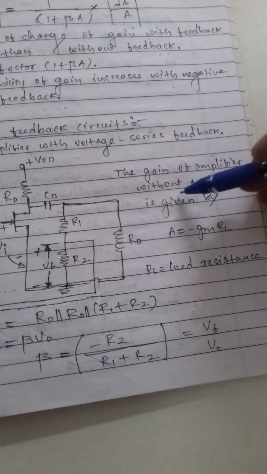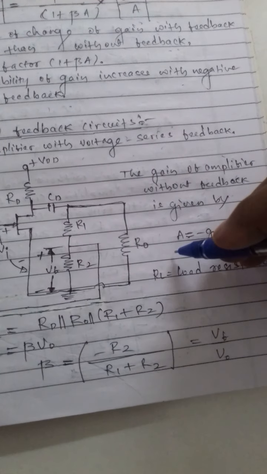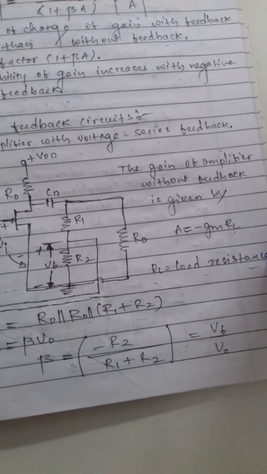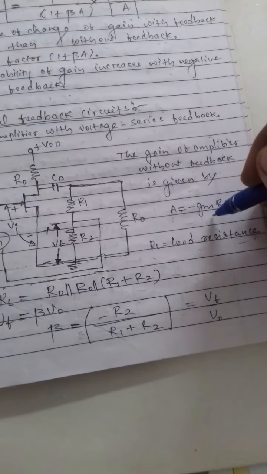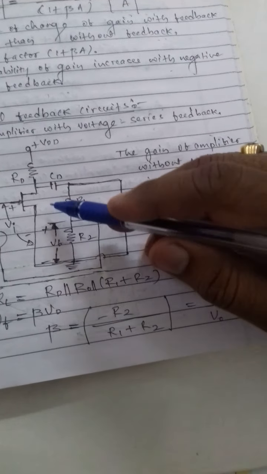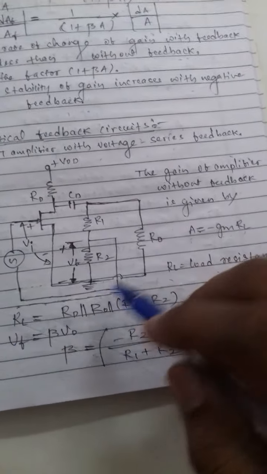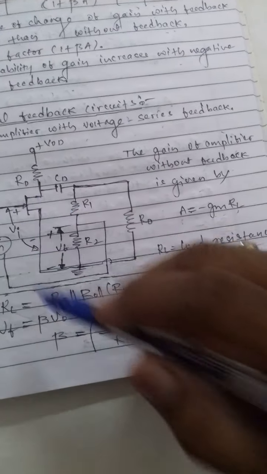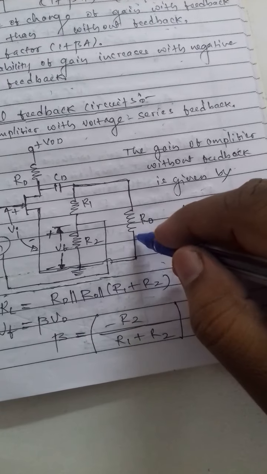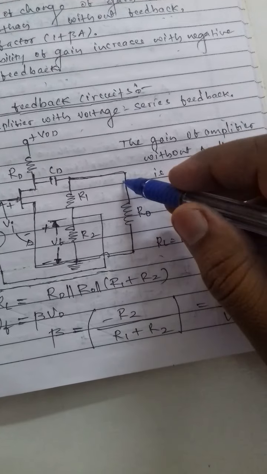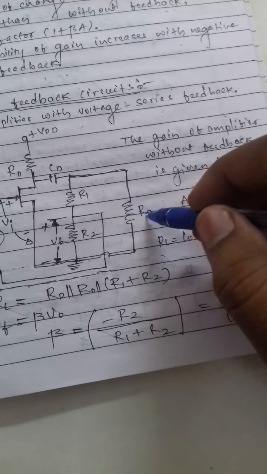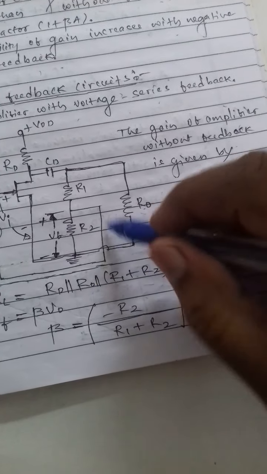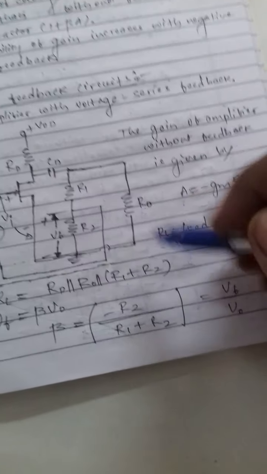The gain of the amplifier without feedback is given by A equal to minus gm RL. RL is the load resistance, and gm is the transconductance of the FET. The load resistance RL is the parallel combination of the drain resistance RD, the output resistance R0 at the load side, and the resistances R1 and R2.